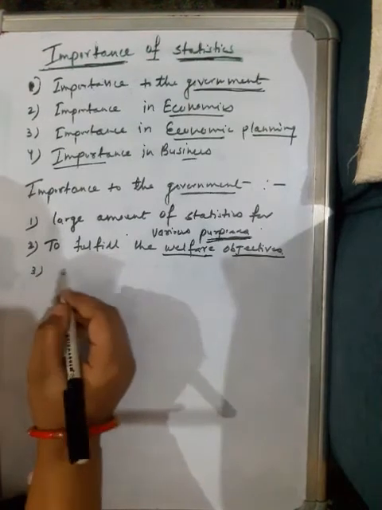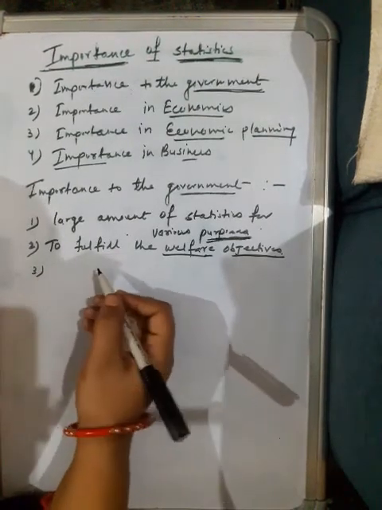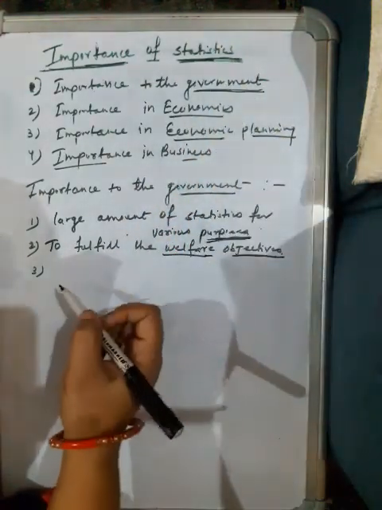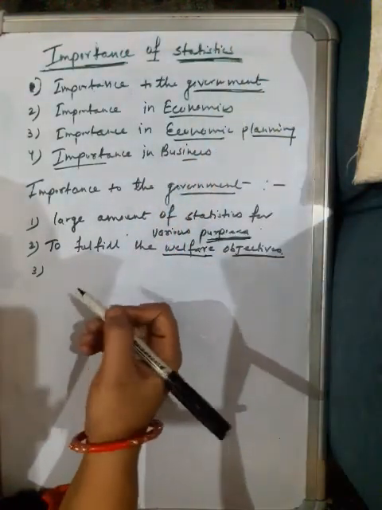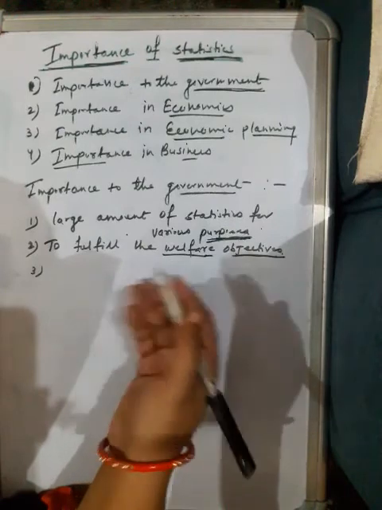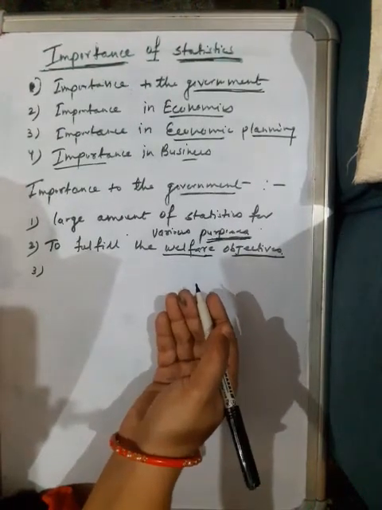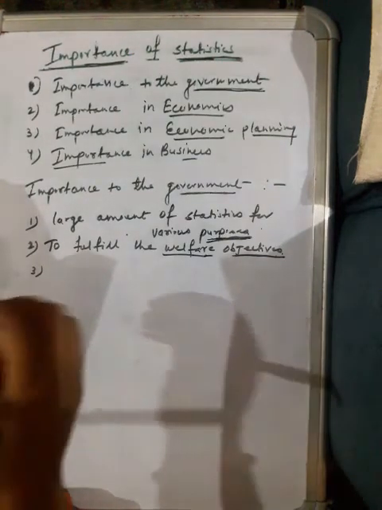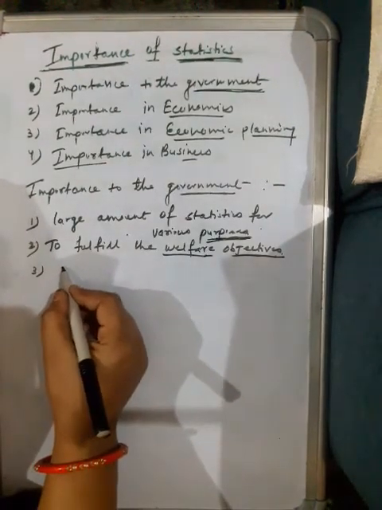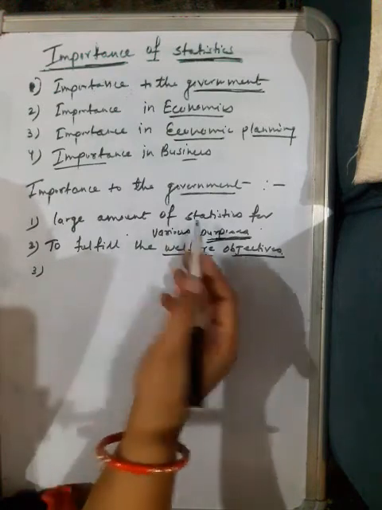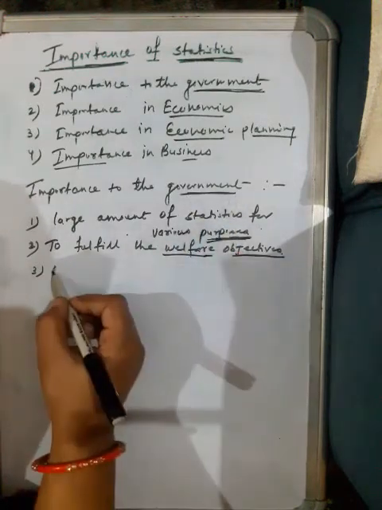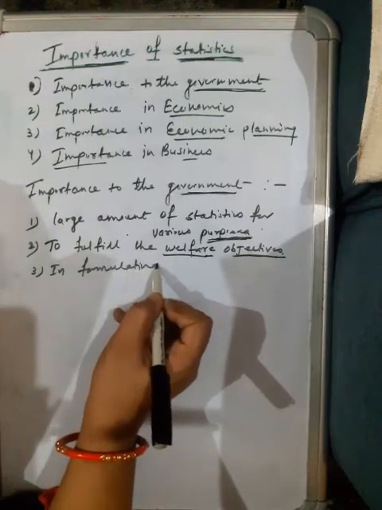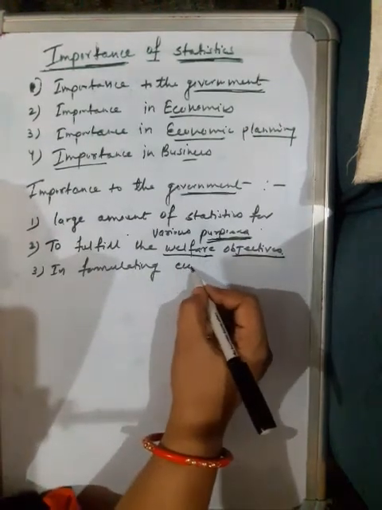There are various methods for analyzing statistical data, like time series analysis and index numbers, which you will study further. Forecasting and demand analysis are extensively used in formulating economic policy. Statistical data helps the government in formulating economic policies.